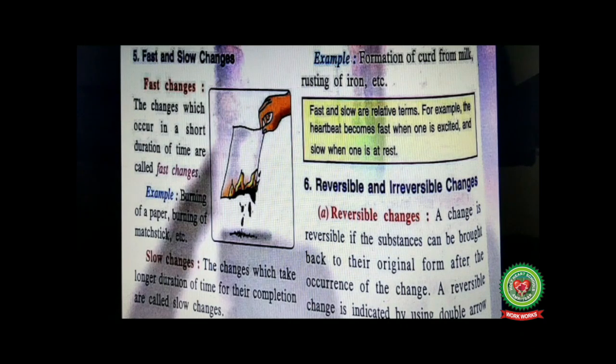If milk gets appropriate amount of temperature for curdling of milk, then the formation of curd is faster as compared to if milk does not get an appropriate amount of temperature for its curdling. Like in winters, it takes more time for curdling of milk, as for in summers, it takes less time for curdling of milk. So, fast and slow are relative terms.